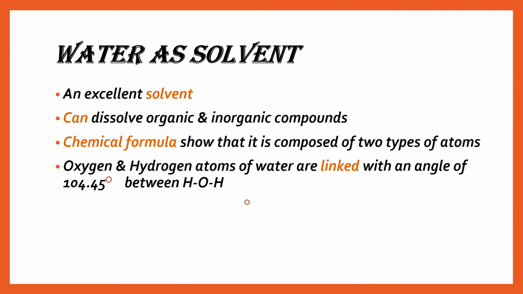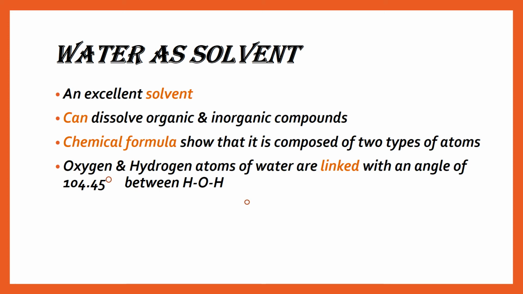Solvent: how it will play its role, how it will show its property as a solvent. The topic is present on page number 146. Water is a solvent. Now we will see how it plays its role as a solvent. Water is said to be an excellent solvent because it is the best solvent. It is the universal solvent, and mostly all the solutions are formed due to the water solvent, because it dissolves many organic and inorganic compounds in itself.